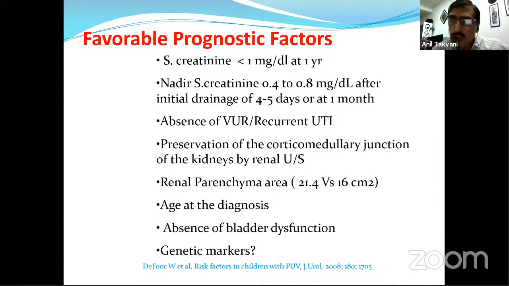So this is one of the criteria post MCU, post wall ablation at 1 or 2 or 3 months when you do USG, and if you see an increase in the parenchymal area, that is a favorable finding, and anything 21.4 is worst against the 16 centimeter of this. There is a lot of work going on, and this topic we can also pick up as a multi-centric study. I invite many of the friends, senior as well as resident, to do this kind of studies